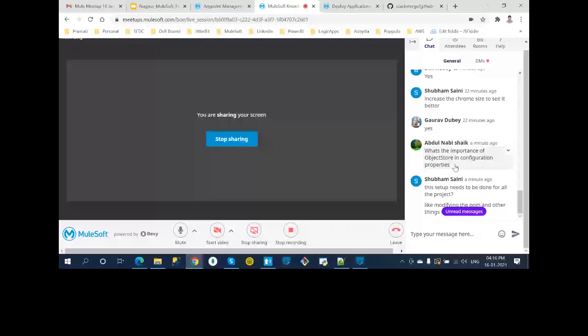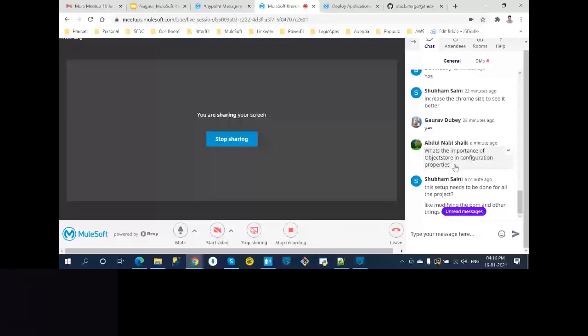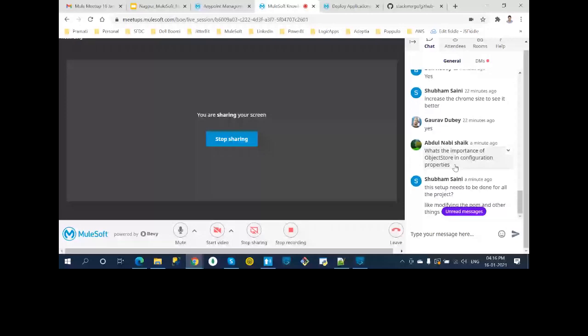But what is the role of object store? If you have anything in your app related to object store, you need to enable it. Otherwise, it won't work. In CloudHub, object store v2 is the REST API, so you need to enable that.